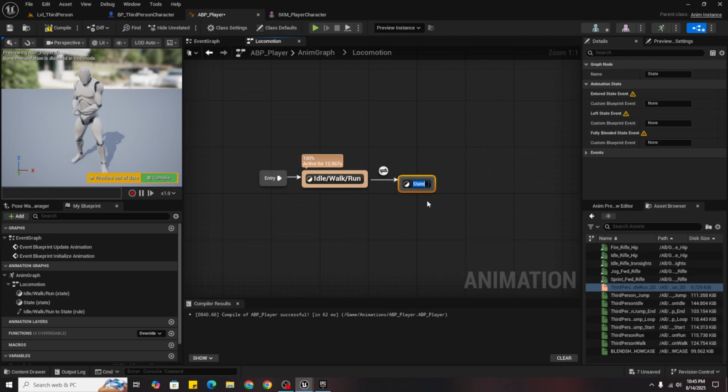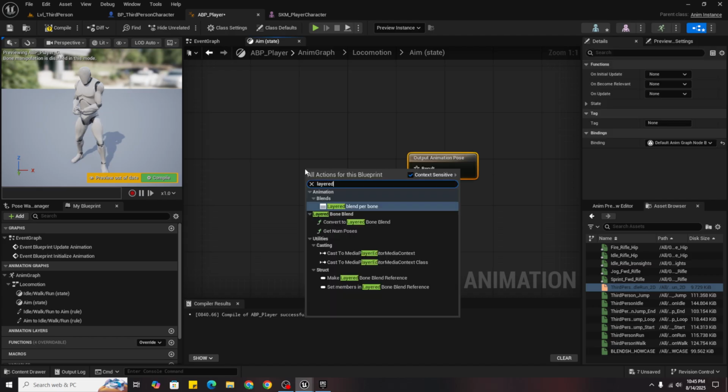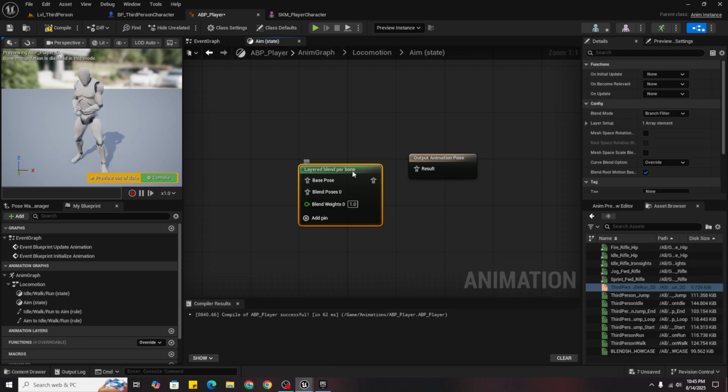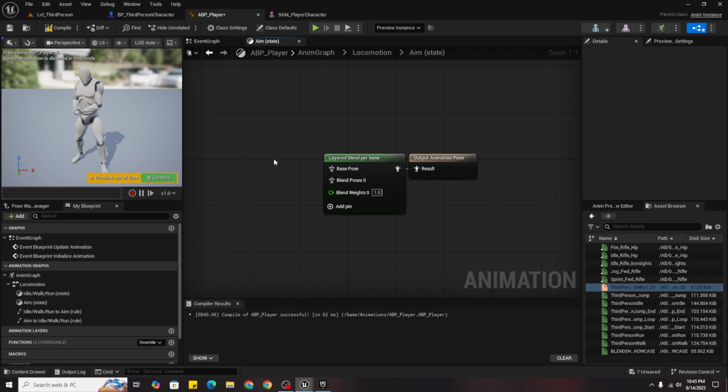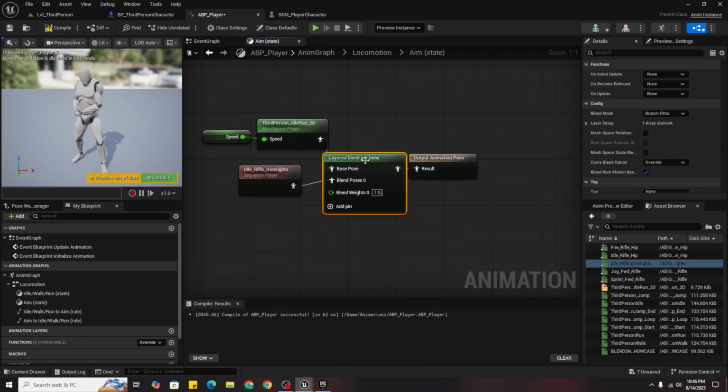So now in aim you will add a layered blend per bone, and the base pose will be the third person idle run animations, and the blend pose will be idle rifle iron sights. Now click on it and in config come to layer setup, expand the index, and branch filters, add element and name it as spine_01.